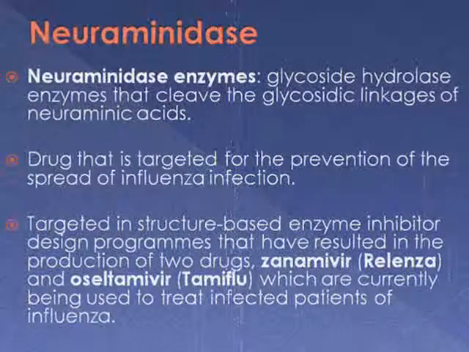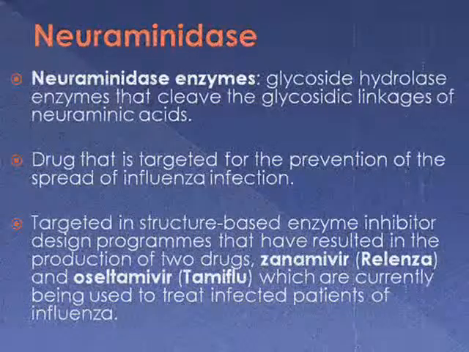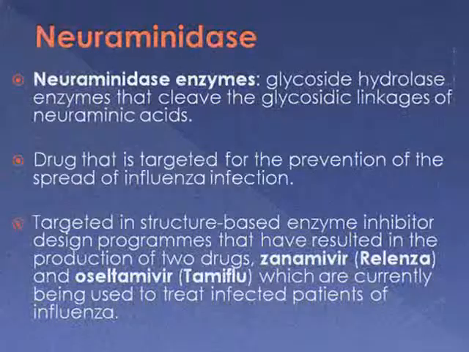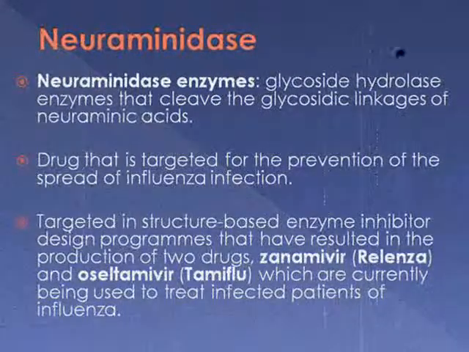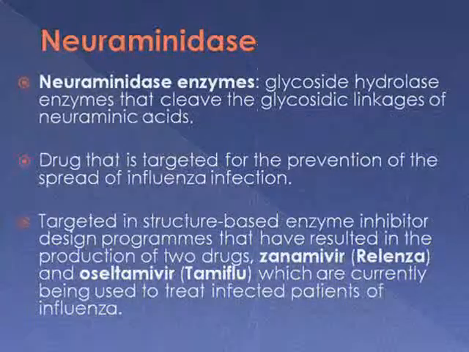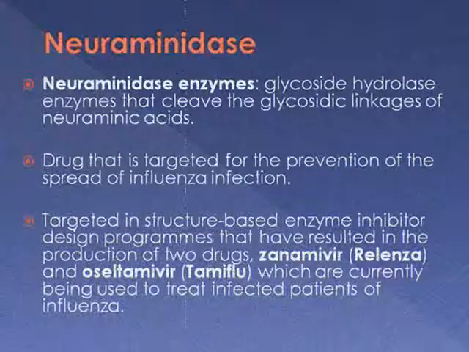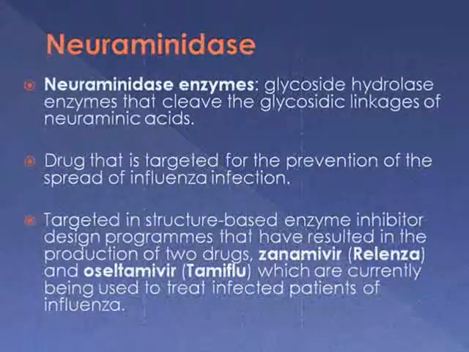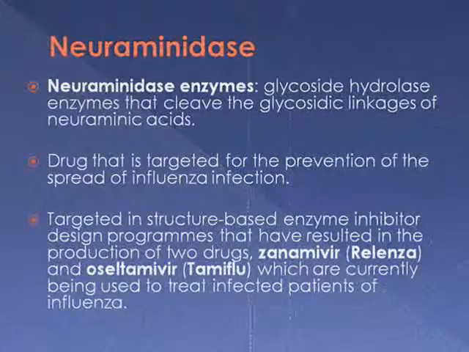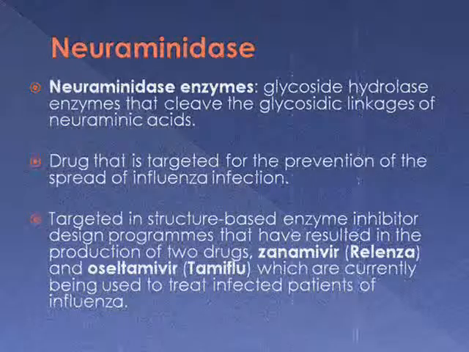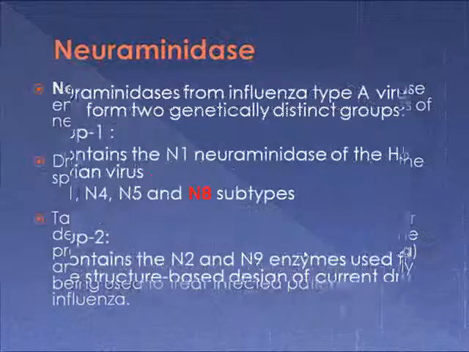So what are neuraminidases? Neuraminidase enzymes are glycoside hydrolase enzymes that cleave the glycosidic linkages of neuraminic acids. Besides that, neuraminidase is also a drug target for the prevention of the spread of influenza infection. It has also been targeted in structure-based enzyme inhibitor design programs that have resulted in the production of 2 drugs, zanamivir, Relenza, and oseltamivir, Tamiflu, which are currently being used to treat infected patients of influenza.